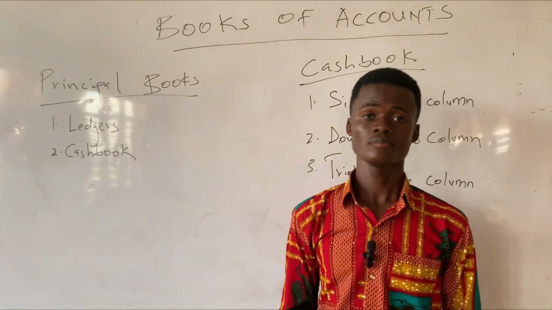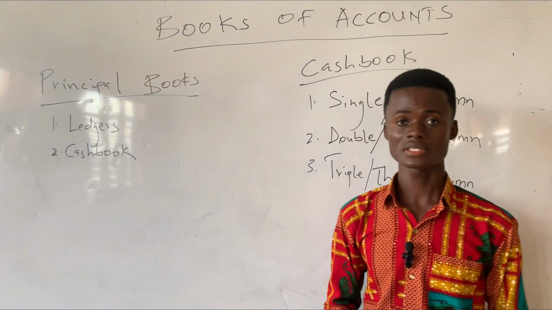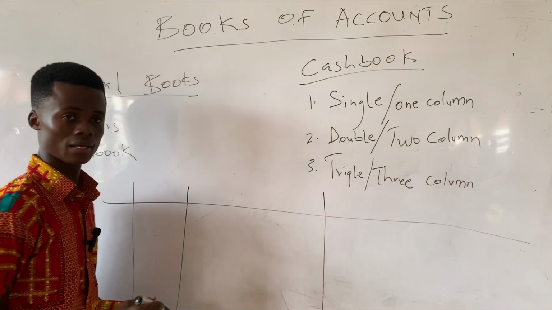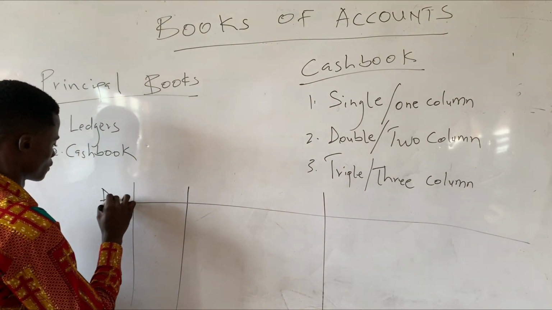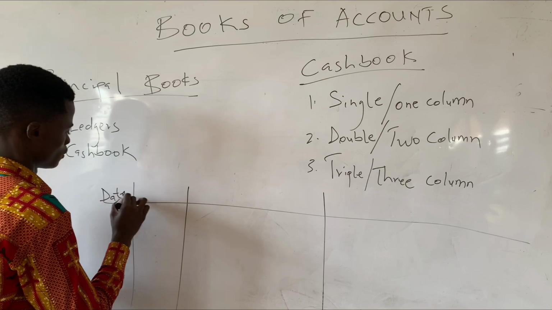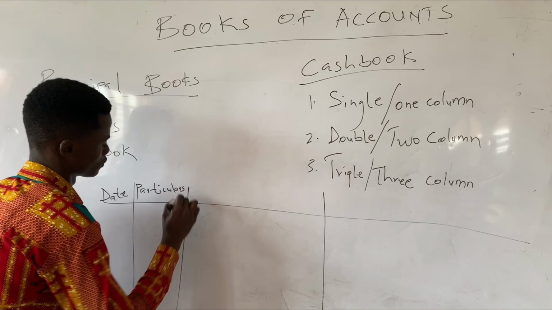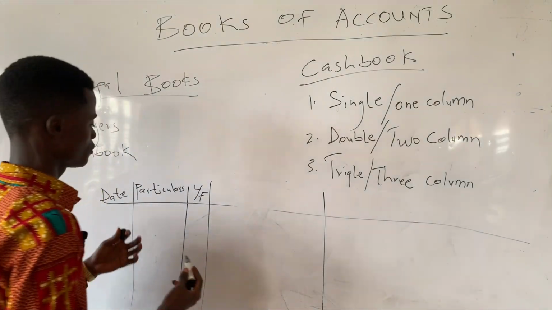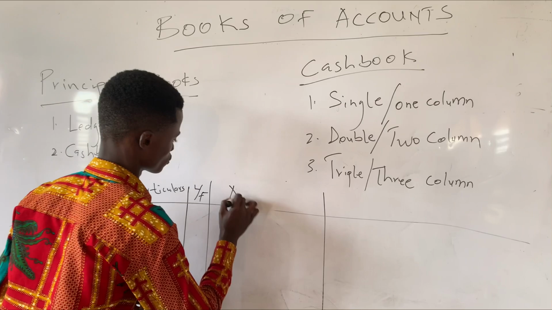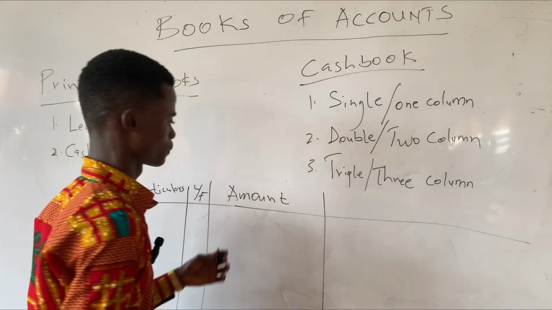The main distinction between these single, double, and triple column cash books is the amount side. In every cash book, we have the dates, we have the particulars, we have, let's say, ledger folio, and then we have the amount. Then you bring your currency sign.